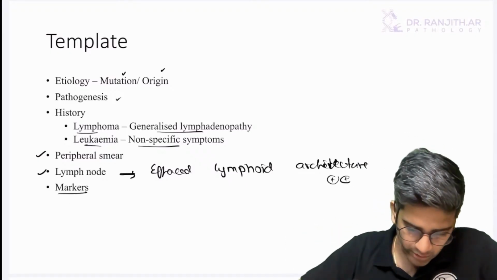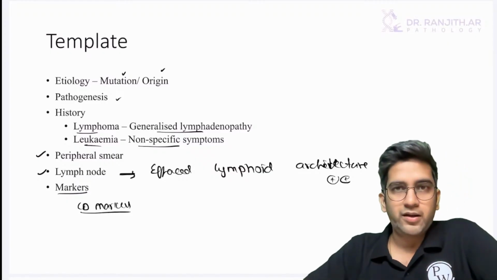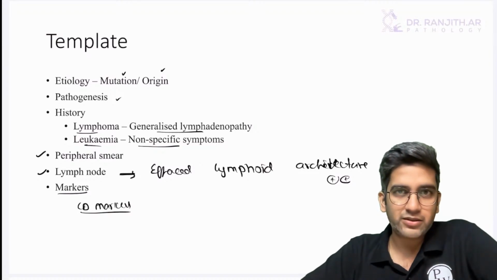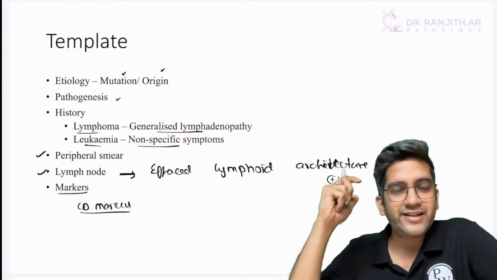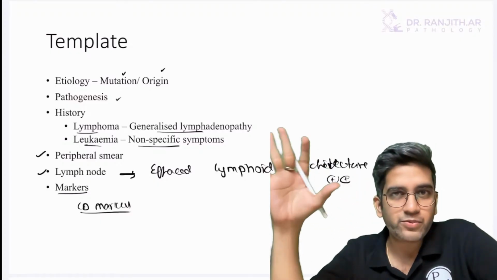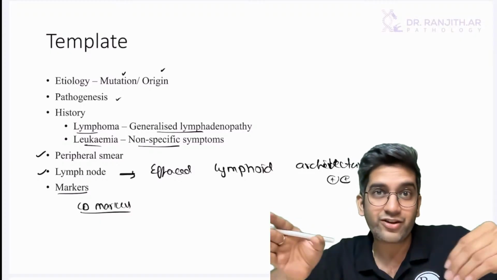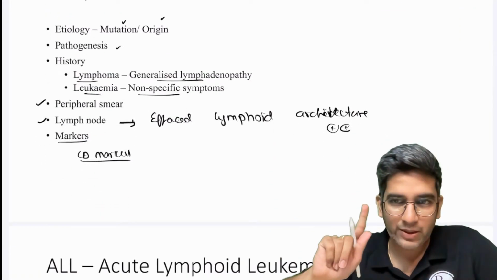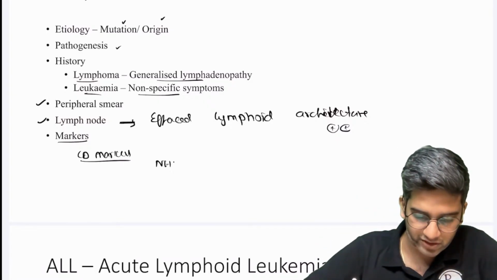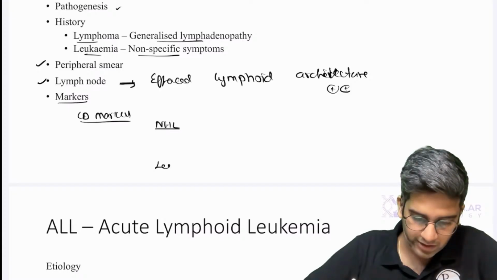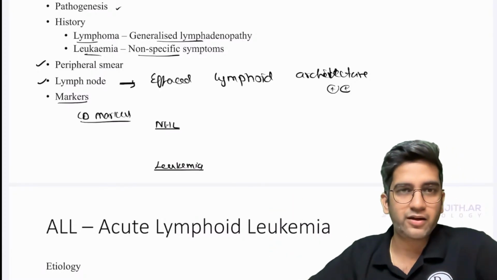And obviously, we need to know the CD markers. I'll be more than happy if you write every CD marker, but if you write the exact CD marker, that also is enough for me. How to write CD markers in an exam? Theory exam is different, MCQ is different. MCQ has only one, but in a theory exam, it's great when I write 3-4 things, right? So can anyone tell me what is a B cell marker? I'm just going to tell you how to write a CD marker for a non-Hodgkin's lymphoma and maybe for a leukemia, the 3-4 markers in parallel or tandem.